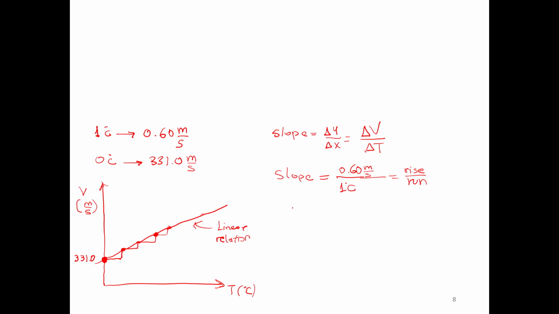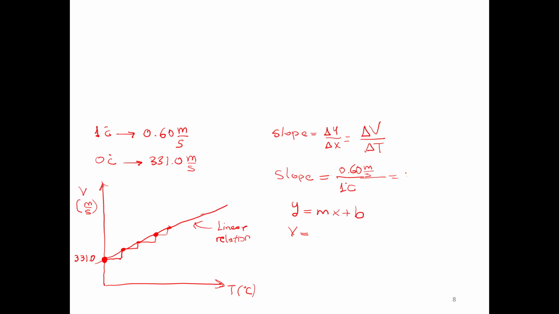Then we know the general equation for any line is y equals mx plus b. Y in our case will be the velocity of the sound. The slope will be 0.6 over 1. Then we can rewrite this in a simple way. Let me write here.